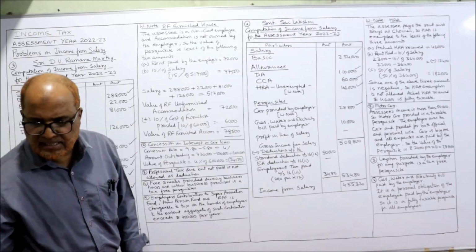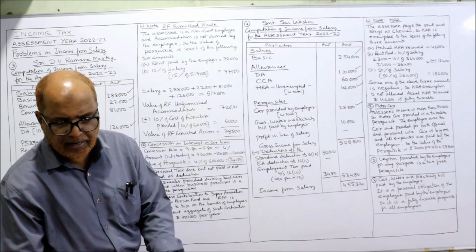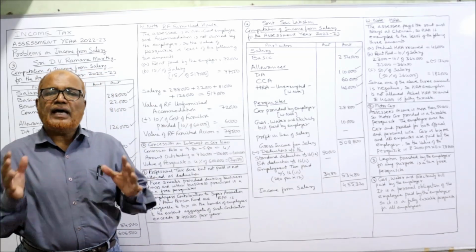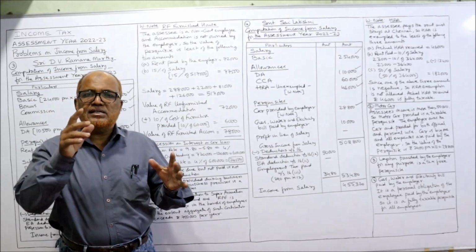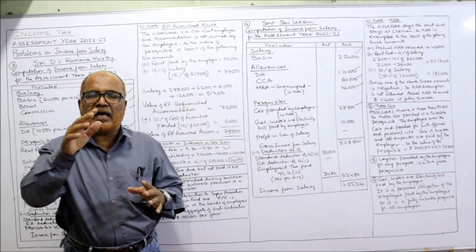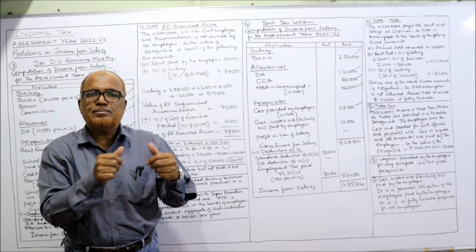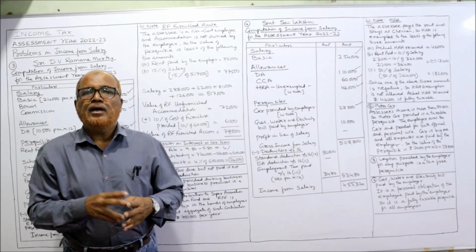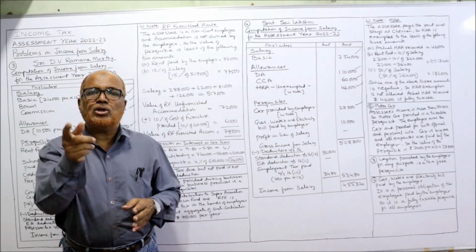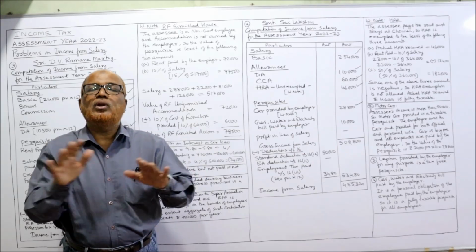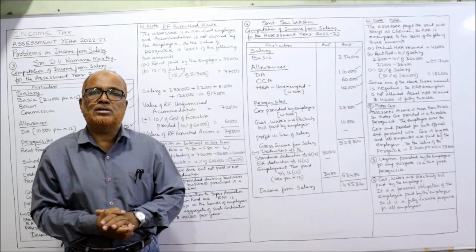Next item given is gas, water and electricity bill paid by the employer. Sometimes the electricity, gas, water connection is in the name of the employee, but the bill is paid by the employer. It's a monetary obligation of the employee paid by the employer. It is a fully taxable perquisite.